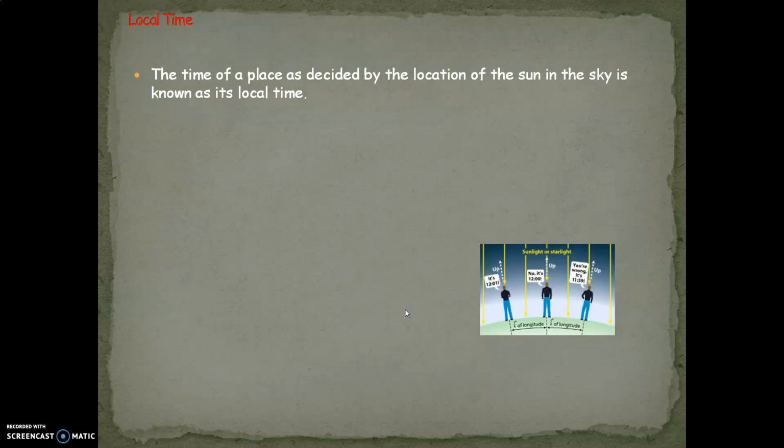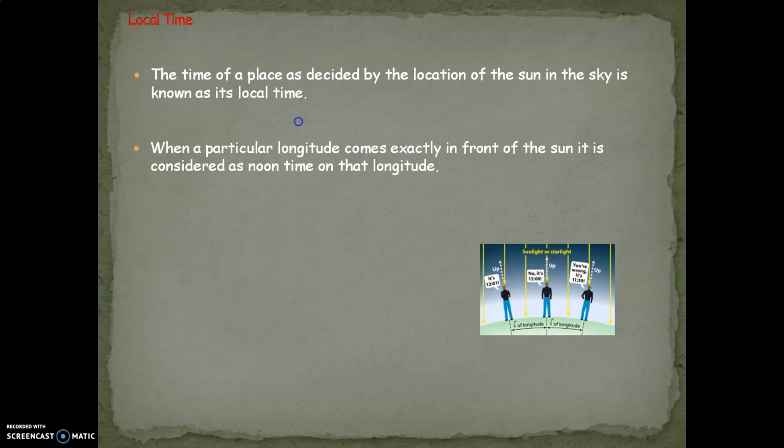Now we will learn something called local time. The time of a place as decided by the location of the sun in the sky is known as its local time. The sun plays an important role whenever the location of the sun is considered. That is called the local time. When a particular longitude comes exactly in front of the sun, it is considered noon on that longitude.